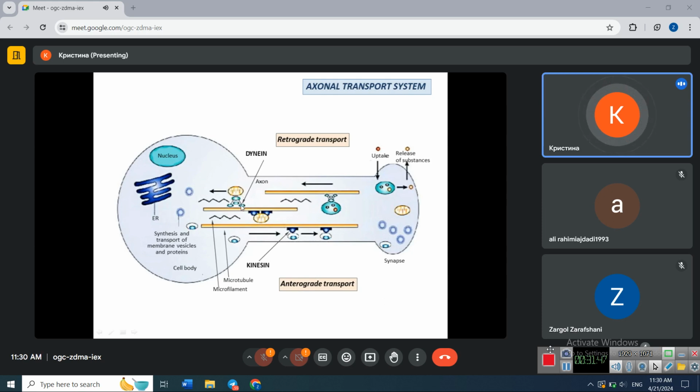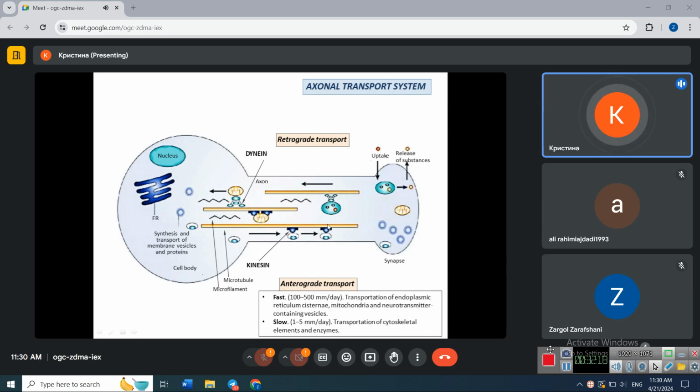So the dynein protein attaches with one end to microtubule and with the second end to mitochondrium, and then it walks this mitochondrium from the periphery, from the tip of the axon, towards the cell body. And kinesin does the same, but in the opposite direction, from the cell body towards the periphery.